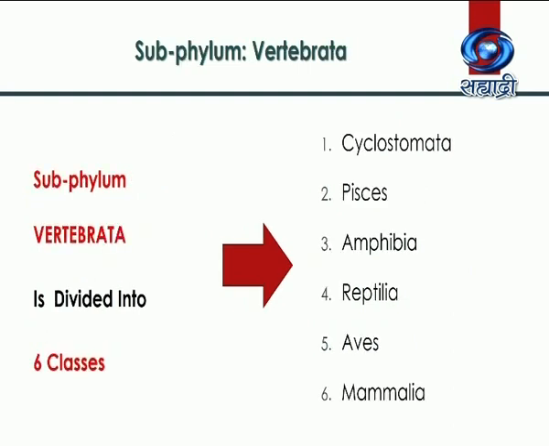The subphylum Vertebrata is further divided into 6 classes, namely Cyclostomata, Pisces, Amphibia, Reptilia, Aves and Mammalia.